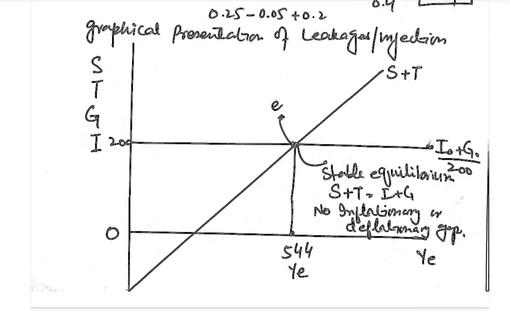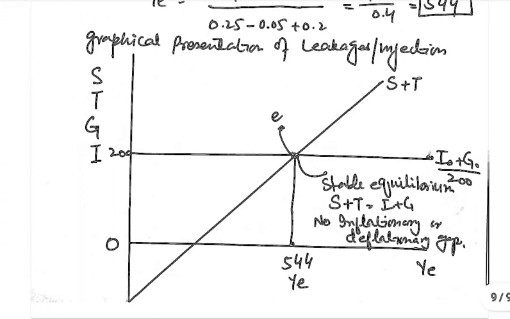This is an auto-corrected national income equilibrium. Whenever the national income deviates from the equilibrium, it will be automatically corrected to the equilibrium level, that is 544 billion.